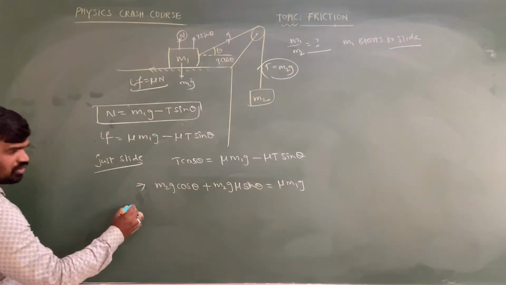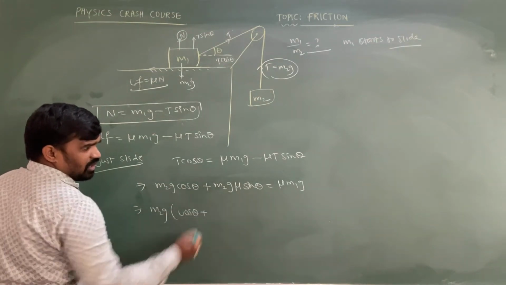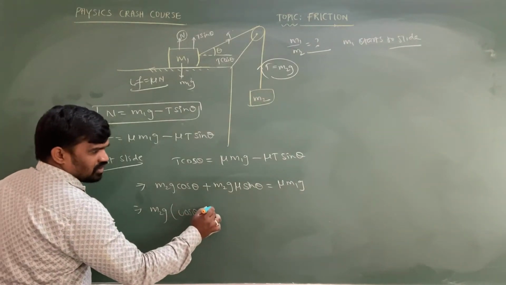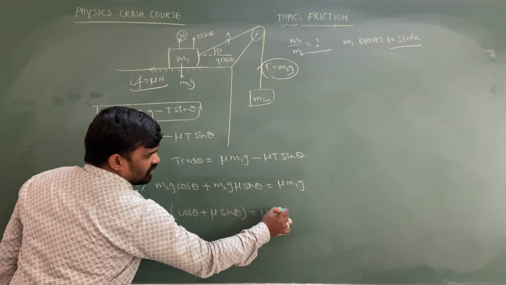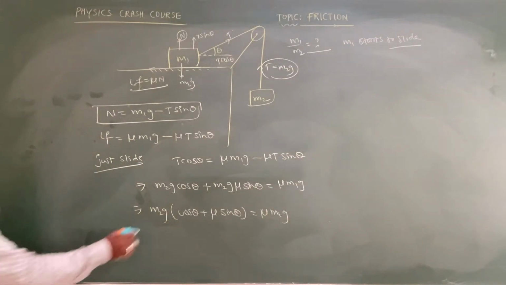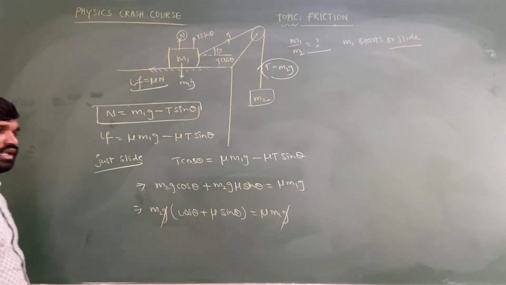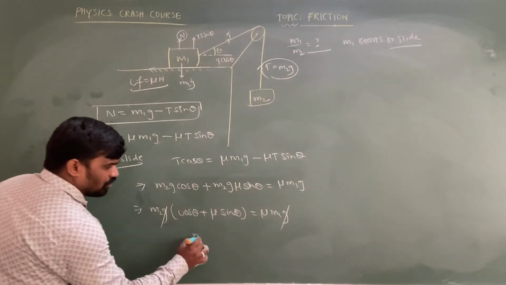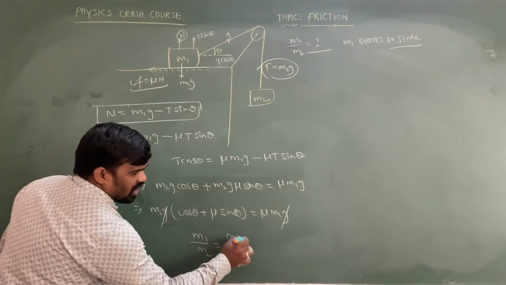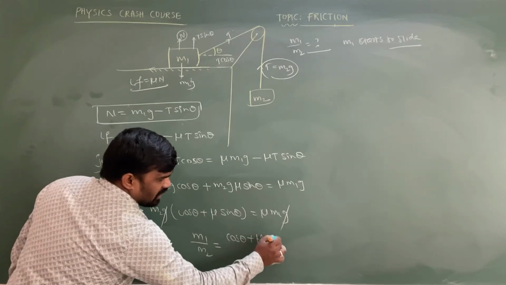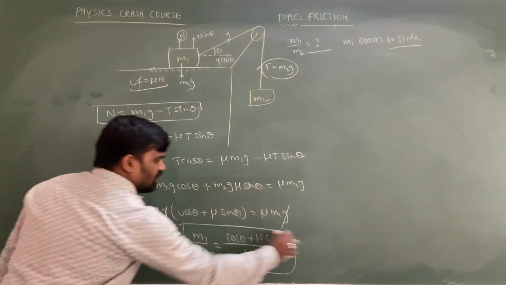Take m2g as common. m2g of cos theta plus mu sin theta is equal to mu into m1g. So now g and g are going to be cancelled. We are supposed to calculate the value of what? m1 by m2. So m1 by m2 is equal to cos theta plus mu sin theta, by mu. This is the value of m1 by m2.